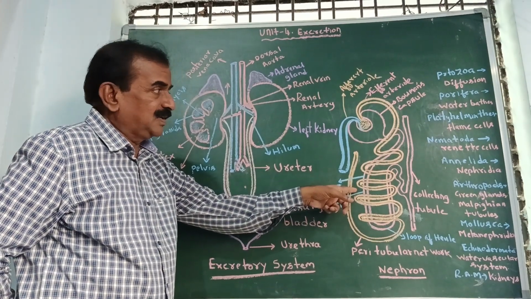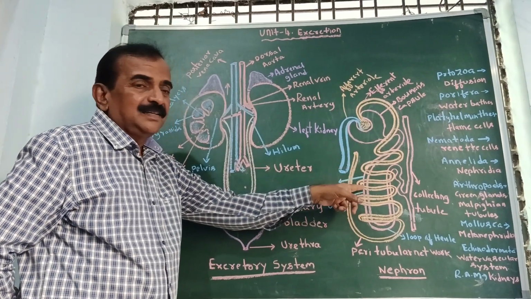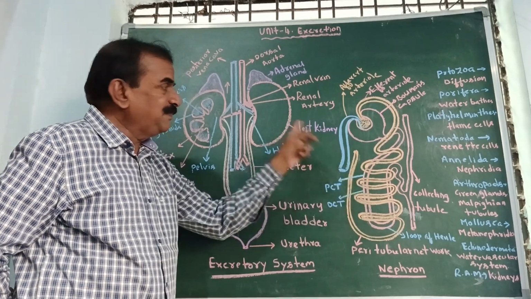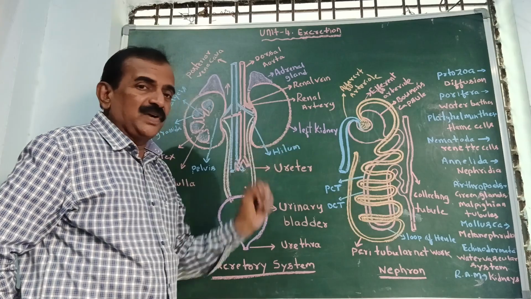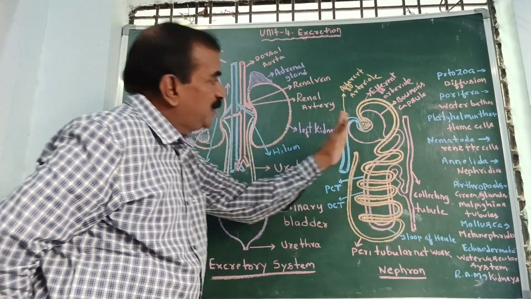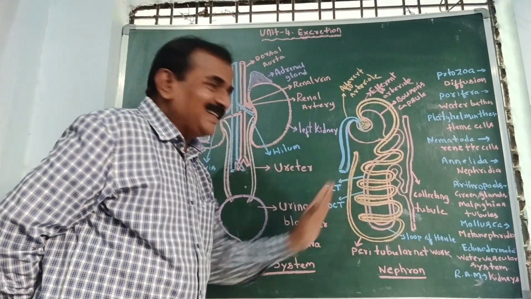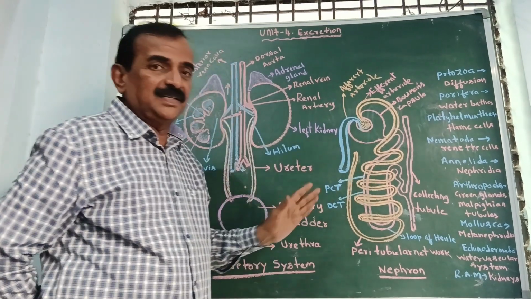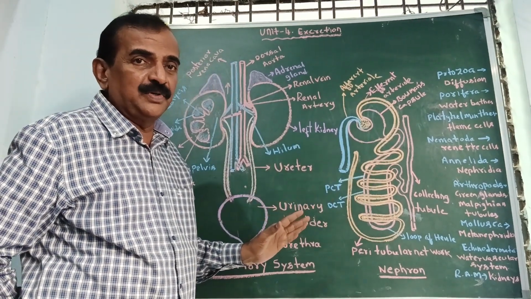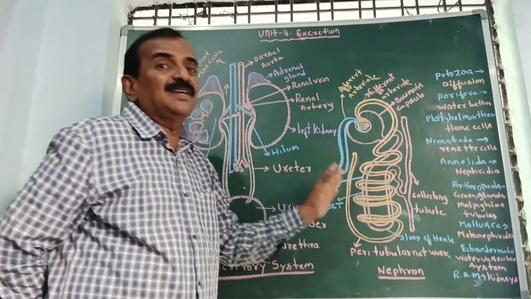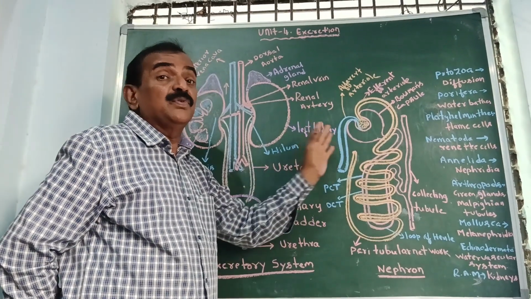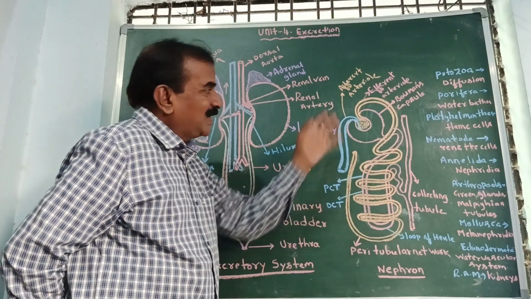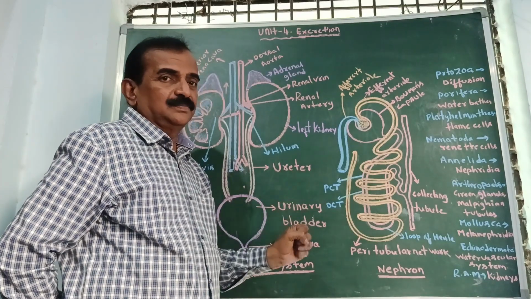It is called the structural and functional unit of the kidney. So we need to draw this diagram, understand the different parts of the nephron or uriniferous tubule, and also understand the mechanism of urine formation. Now we are discussing the structure of the nephron.